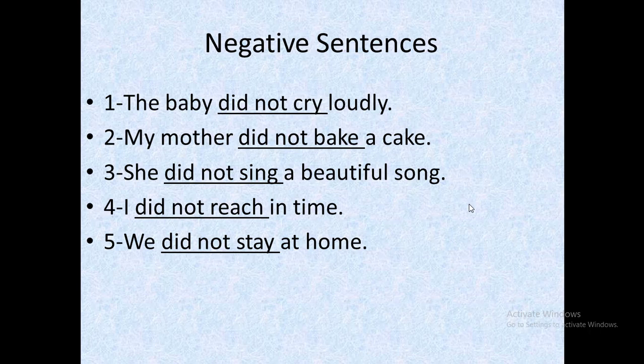For example, the baby did not cry loudly. Here you again observe that the baby is the subject and we use the word did not for negative sentences. In different tenses, different words are used to show the negation, but in past indefinite tense we use did not to show the negation of the sentence.